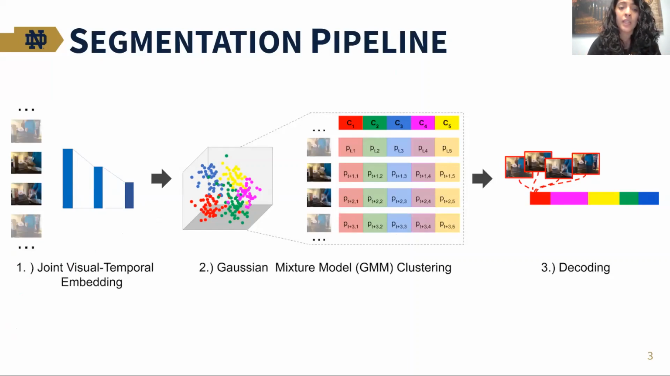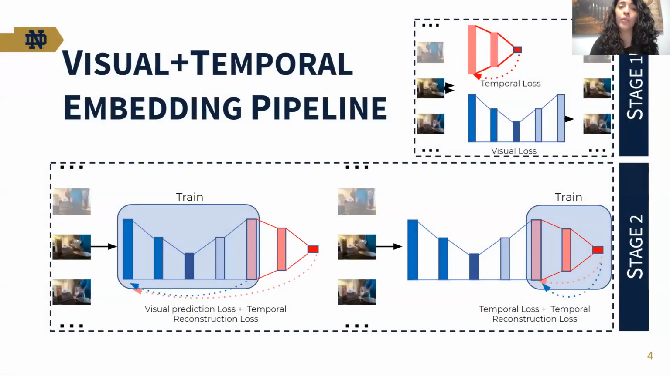Once we have extracted an embedding that encodes both of these pieces of information, then we should be able to just cluster these features using any given clustering algorithm. In this case, we used Gaussian mixture models. And then we just clean up the temporal segmentations that you obtain from the clustering algorithm results with a Viterbi decoding approach. So how do we extract this visual and temporal embedding?